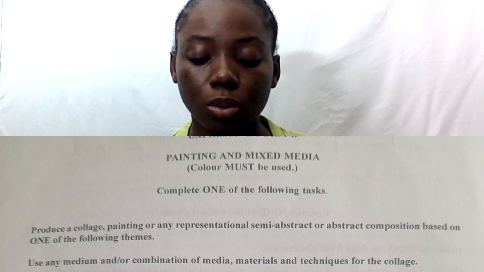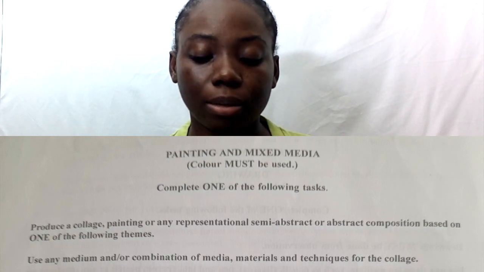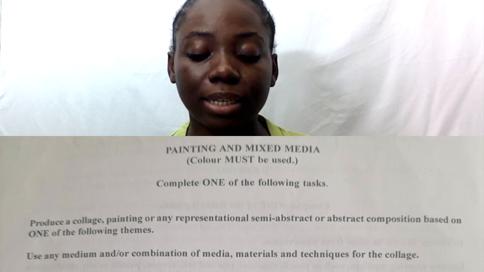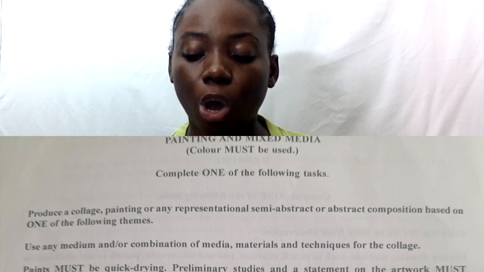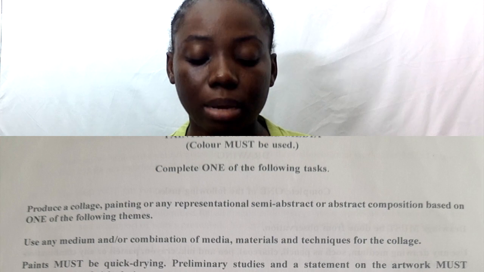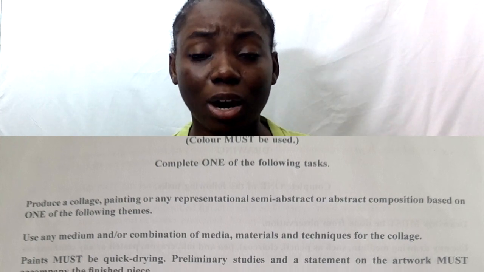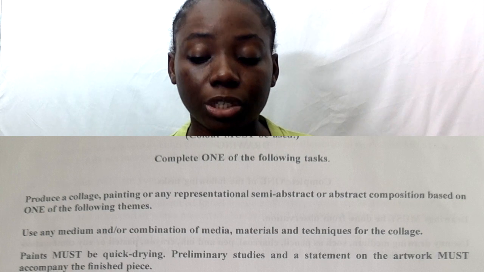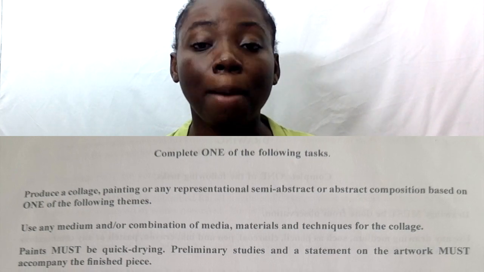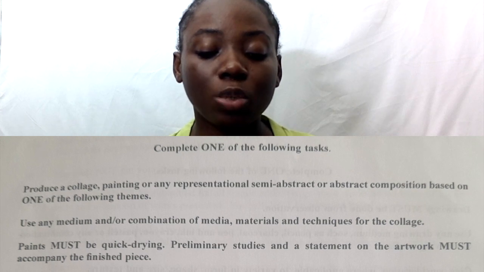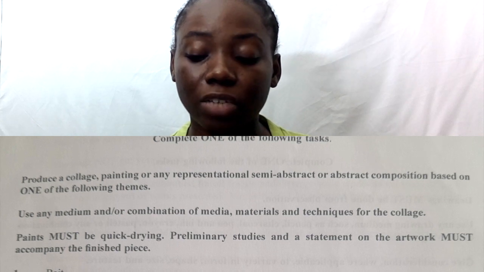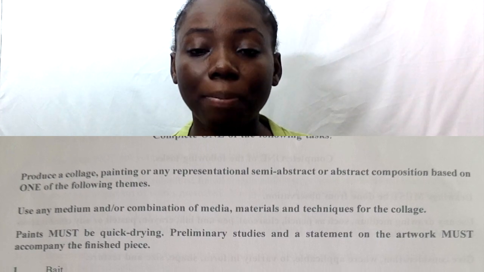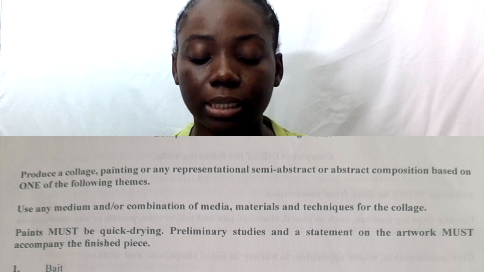Color must be used. Complete one of the following tasks. Produce a collage painting or any representational, semi-abstract or abstract composition based on one of the following themes. The themes are listed below, so you're going to create a composition or a semi-abstract artwork based on the theme. Use any medium and or a combination of media, materials and techniques for the collage. Medium meaning it could be one thing, it could be just painting.